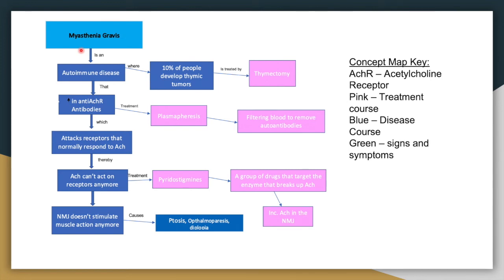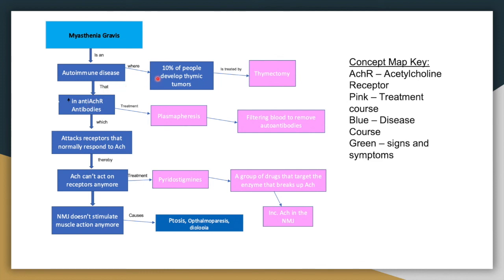In conclusion, I want to summarize everything we spoke about in this PowerPoint presentation. To start off, myasthenia gravis is an autoimmune disease that causes an increase in anti-acetylcholine receptor antibodies. These attack the receptors that normally respond to acetylcholine in the neuromuscular junction. Acetylcholine then can no longer act on the receptors, and so the neuromuscular junction doesn't stimulate muscle action anymore. This causes ptosis, ophthalmoparesis, and diplopia.